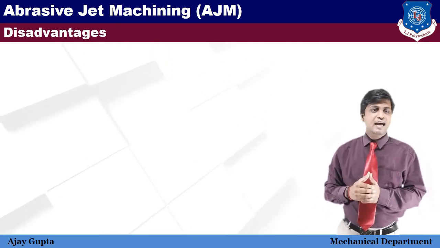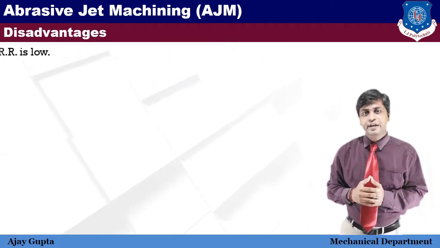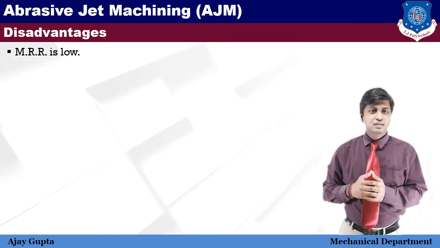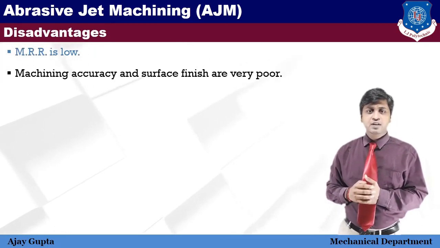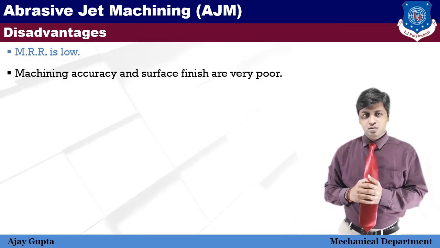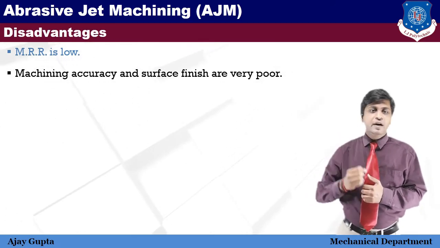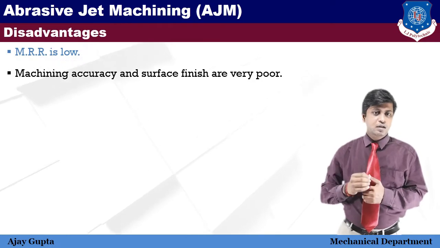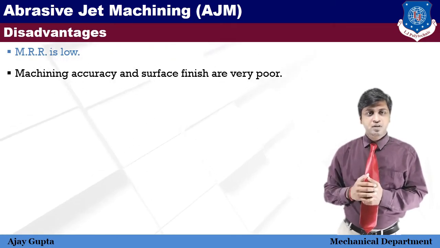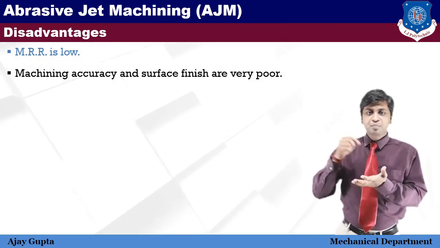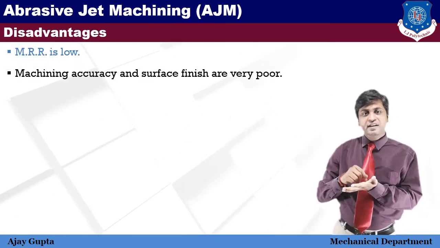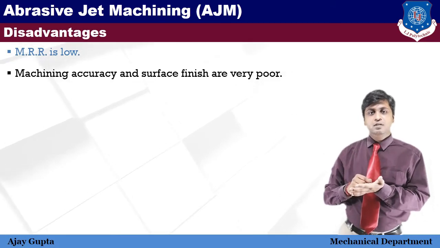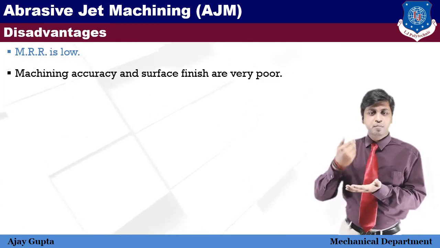The first one is MRR, material removal rate, is low. Second, machining accuracy and surface finish are very poor because abrasive particles have uneven shape. So that's why they impinge on the working area surface, which needs further processing and is cleaned by brush.